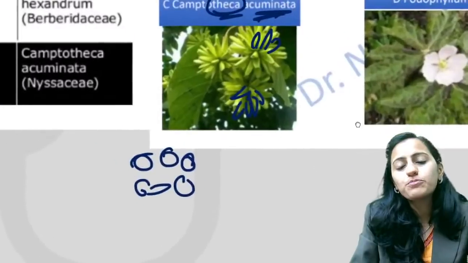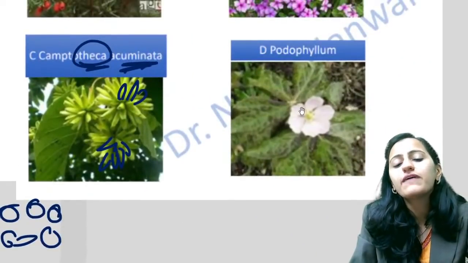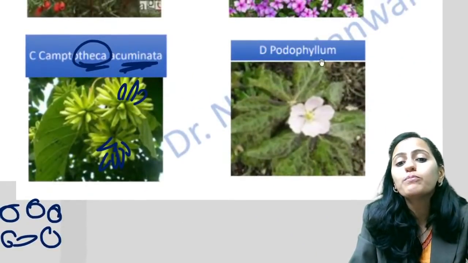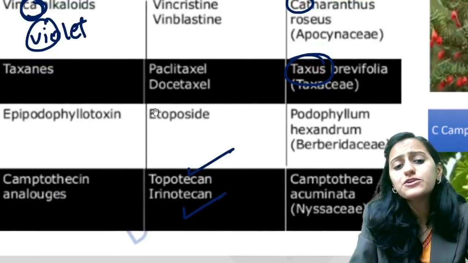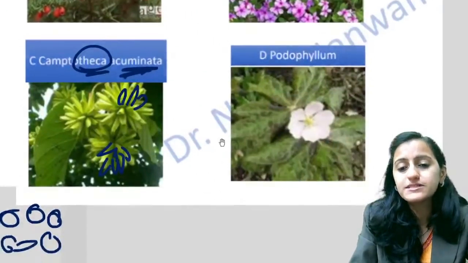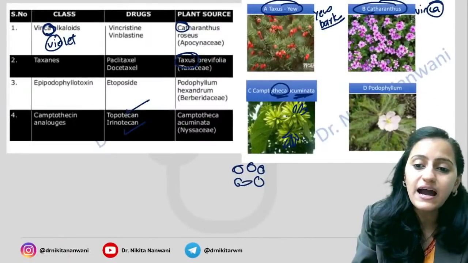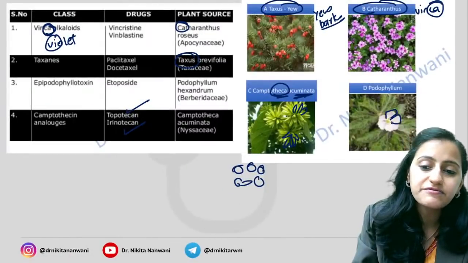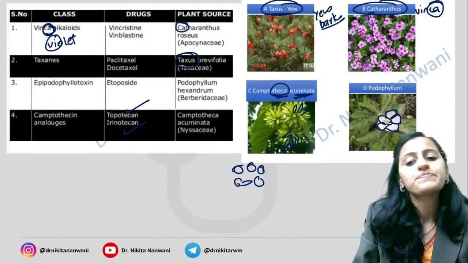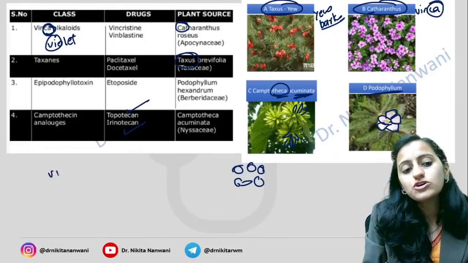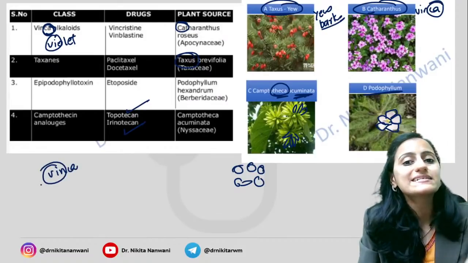Next one is your Podophyllum. Podophyllum, which gives your etoposide. The etoposide, epipodophyllotoxin. This one looks like the podo, that is the feet. Okay, the flower basically has this feet-like petals. That is your Podophyllum. Remember, vinca is violet color.